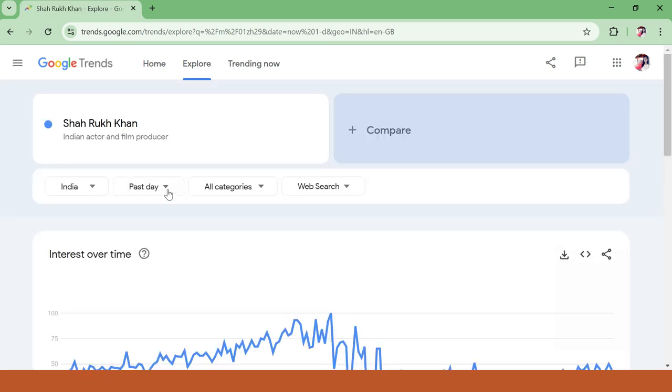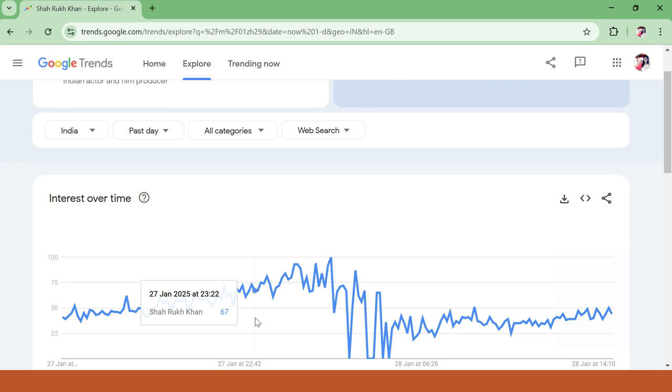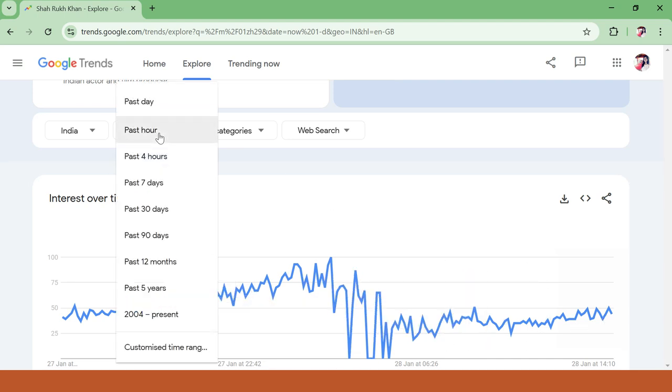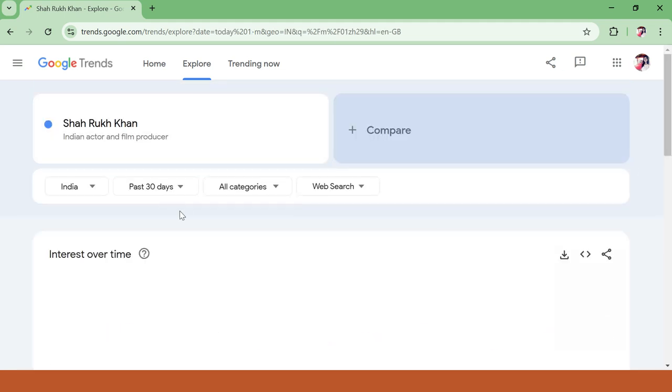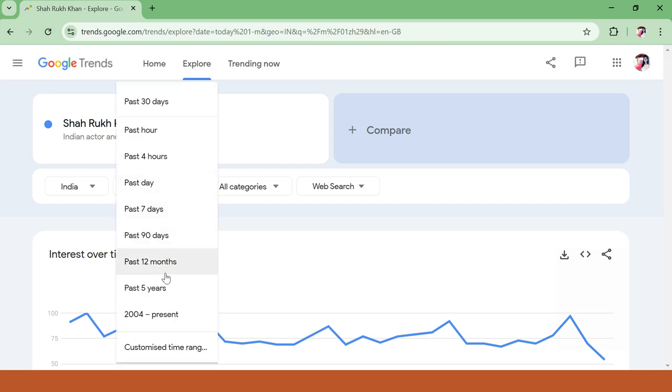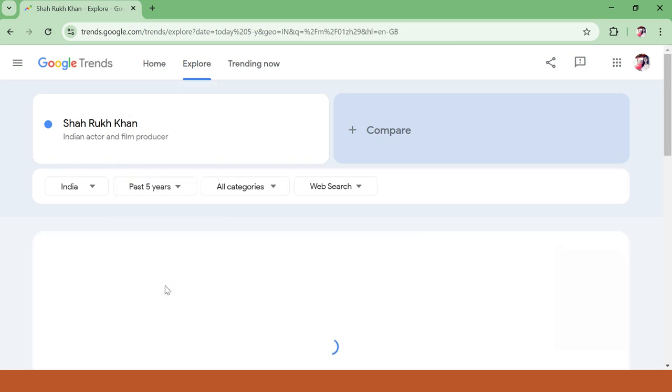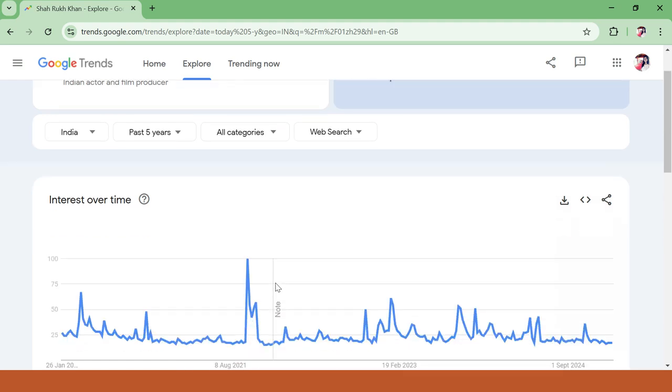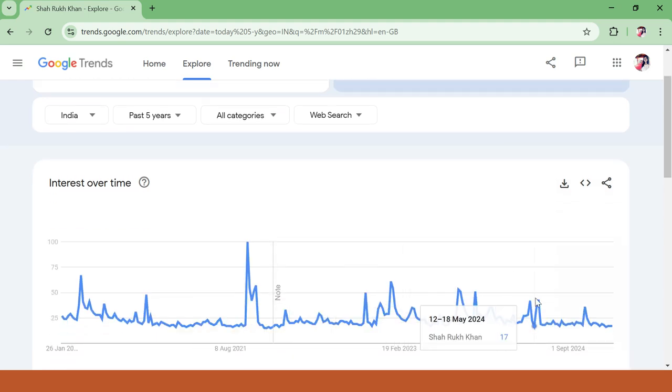I will see from the past day what search trend is going on related to Shah Rukh Khan. Let's say I want to see how much the trend is going down and up from the past 30 days. I can see the past 5 years data for the search term Shah Rukh Khan.